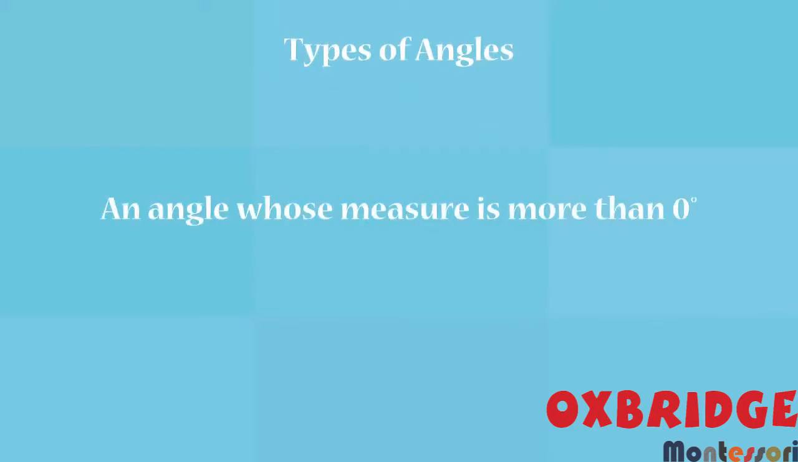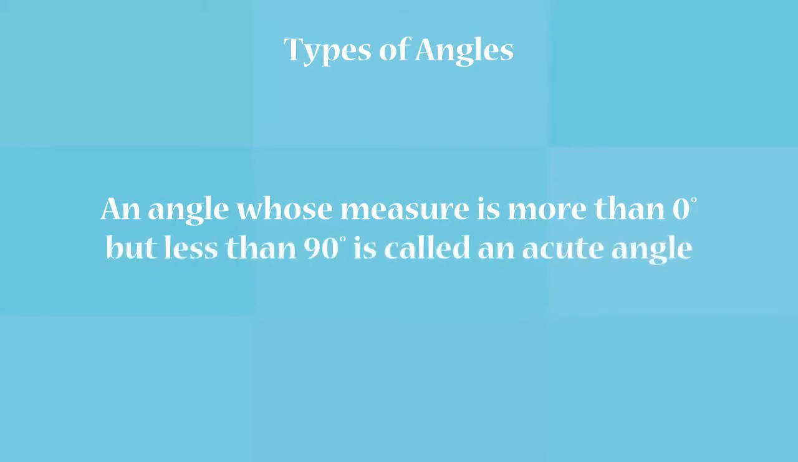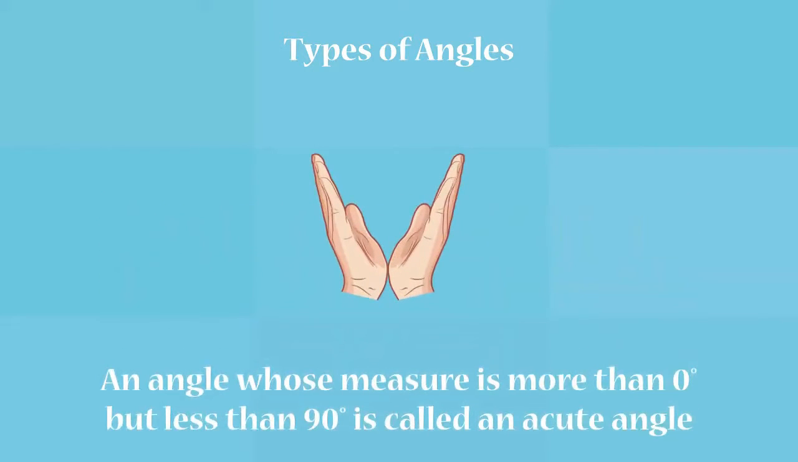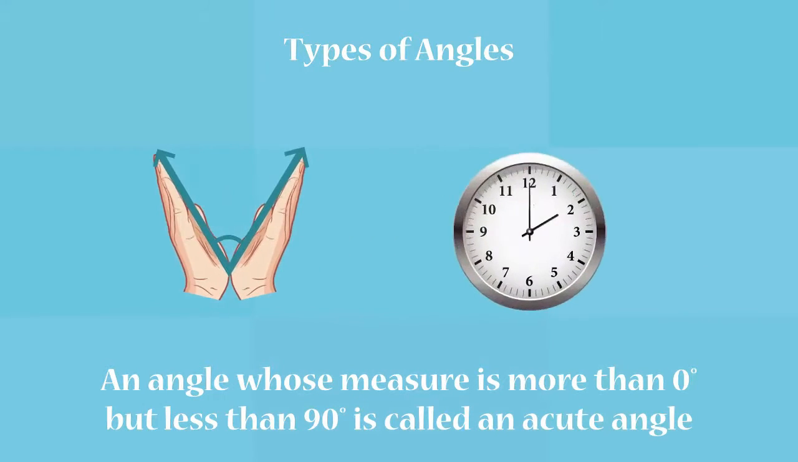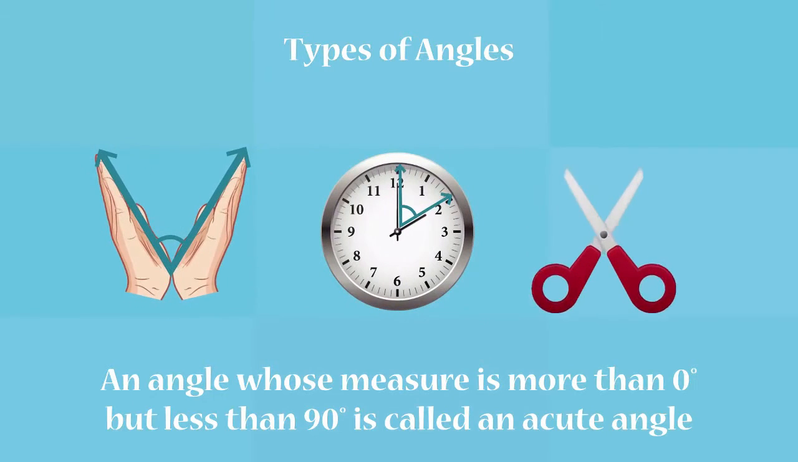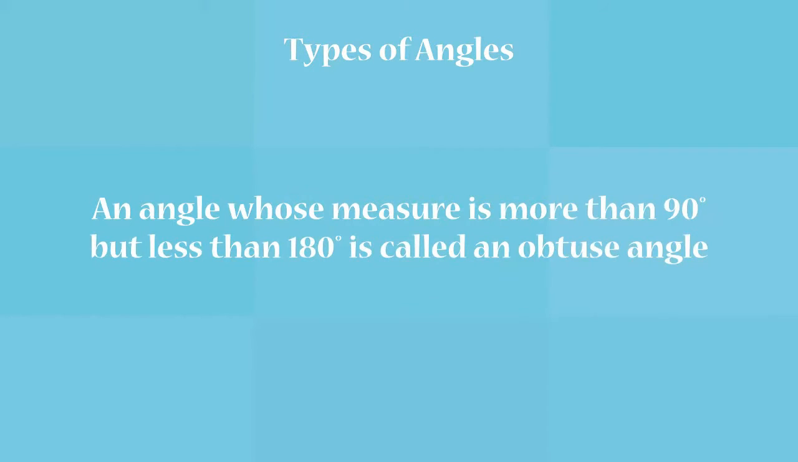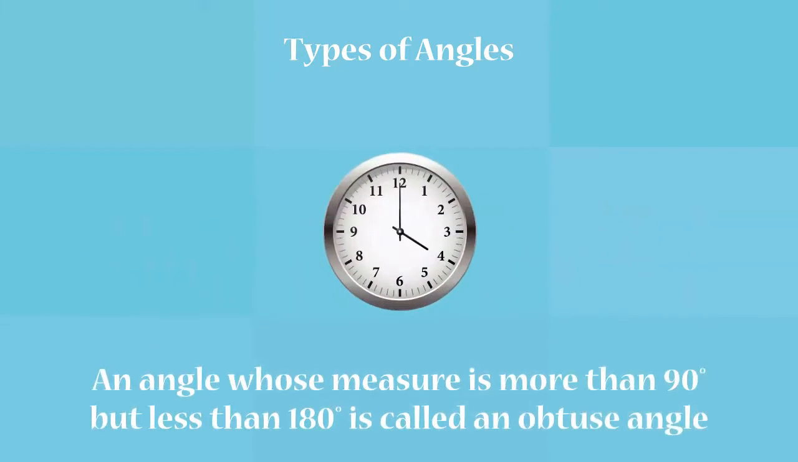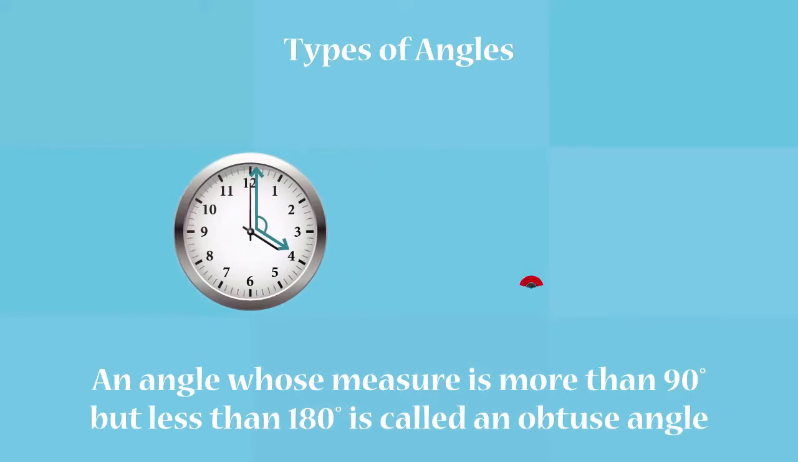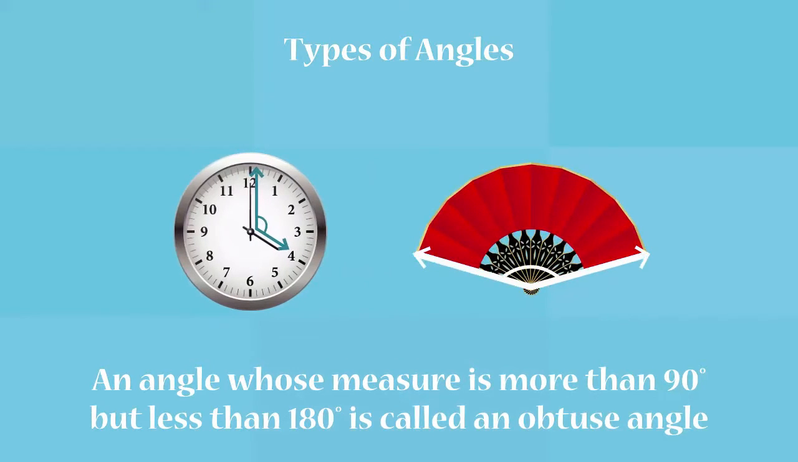An angle whose measure is more than 0 degree but less than 90 degree is called an acute angle. Try to form a small V using your palms. It will form an acute angle. The hands of the clock at 2 o'clock, blades of a scissor are all examples of acute angles. An angle whose measure is more than 90 degree but less than 180 degrees is called an obtuse angle. The hands of a clock at 4 o'clock. The angle formed by the Japanese fan shown are examples of obtuse angles.